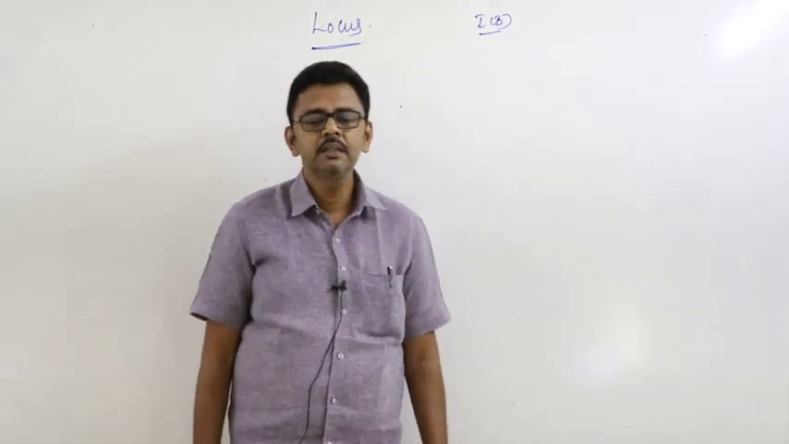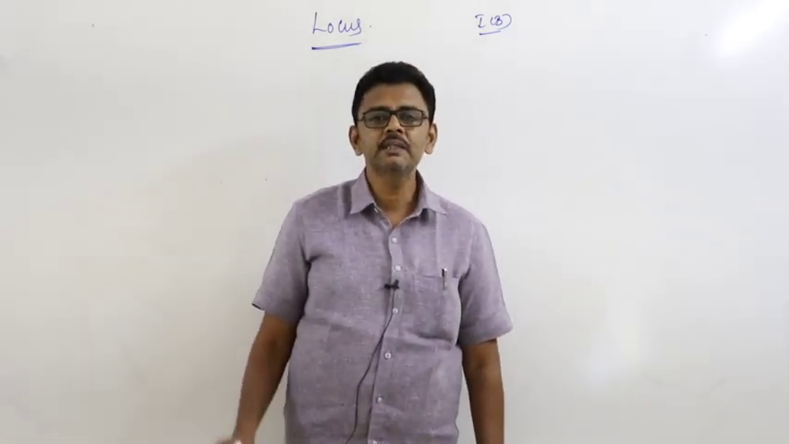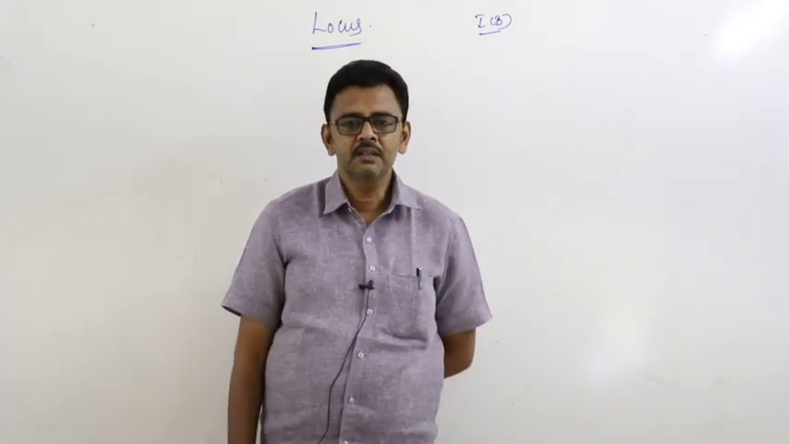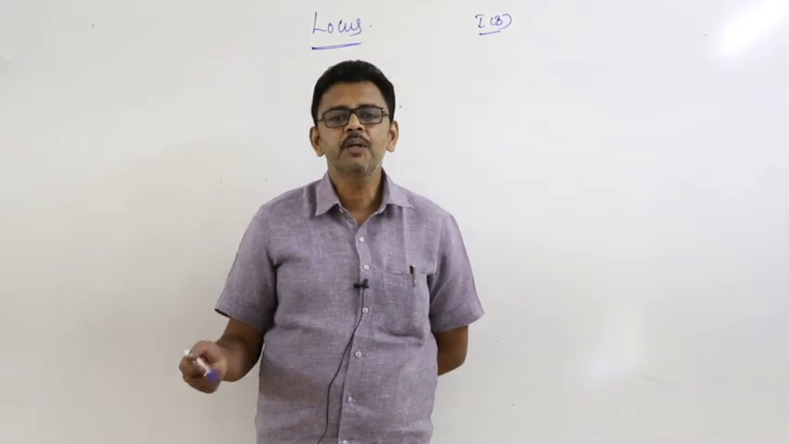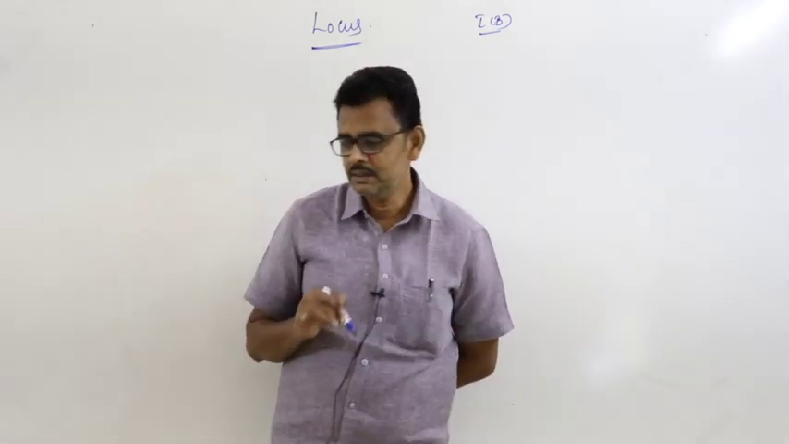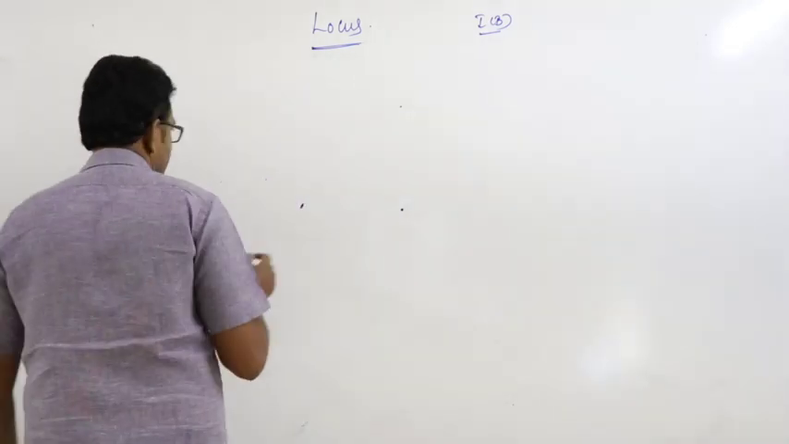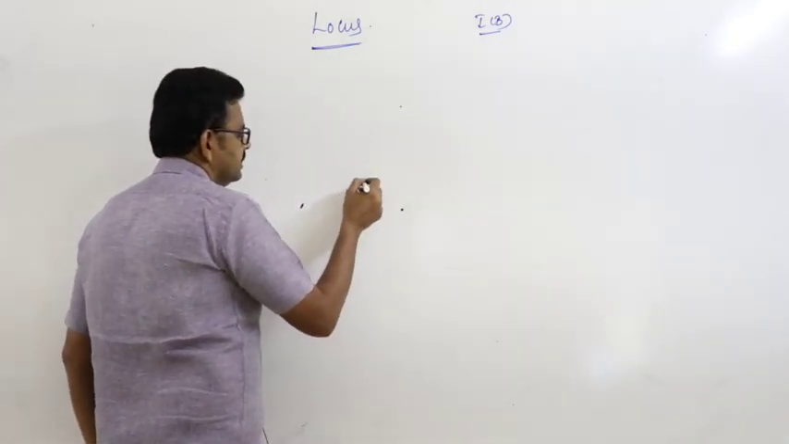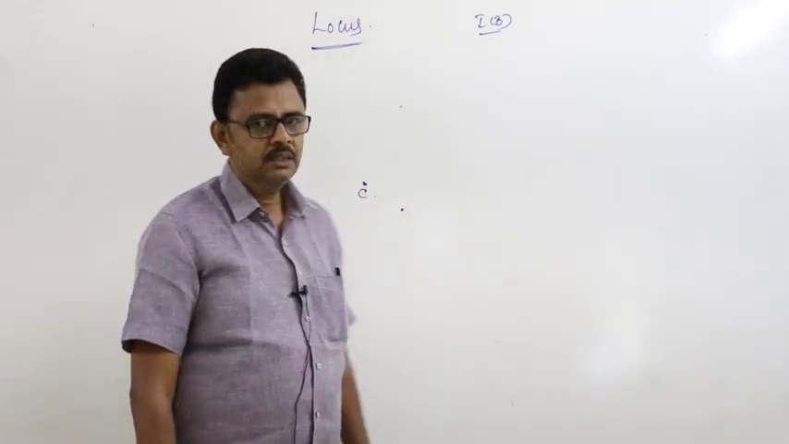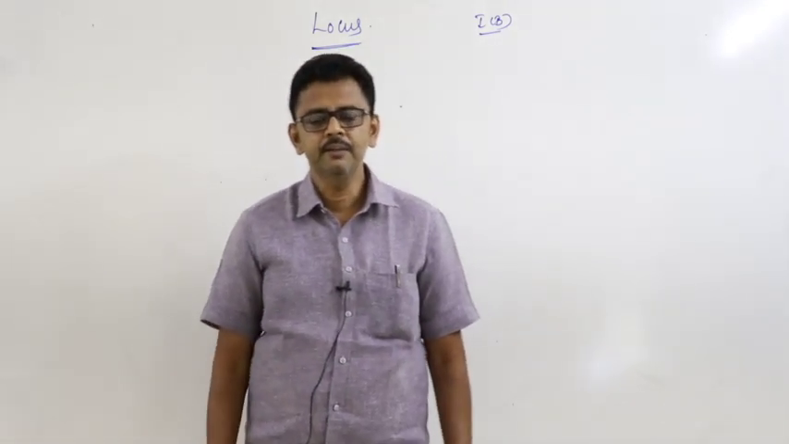Locus means what? It is a set of points which satisfy the given geometrical conditions or well-defined properties. Locus means it is a set of points. For example, see here, this is one fixed point, the point C. For example, myself, I am a fixed point.